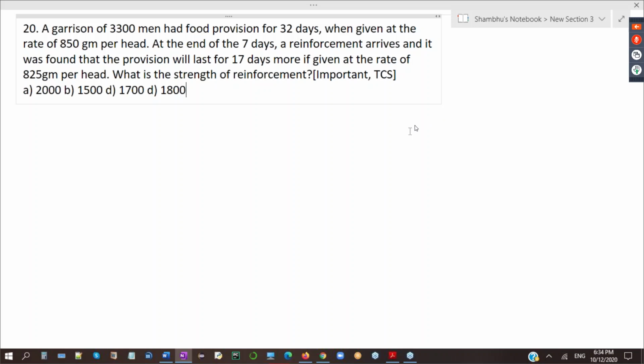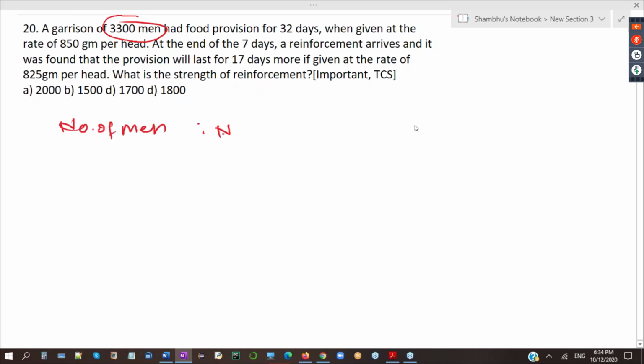So write all the variables. First, what you have in the question. First variable is number of men. Second variable is number of days. Yes, the answer is I think 1700. Number of days, and then next is food quantity per person.